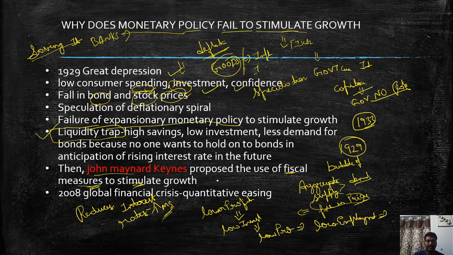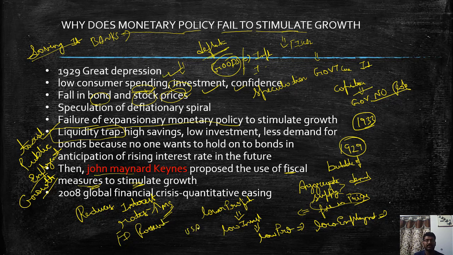So what he has said is, here the governments should use fiscal measures like taxation, providing public employment, to promote growth. And this is what FD Roosevelt did in the USA after the 1929 Great Depression, and the USA within a span of one decade bounced back and its economy was booming. So this is the era which showed the importance of the fiscal policy